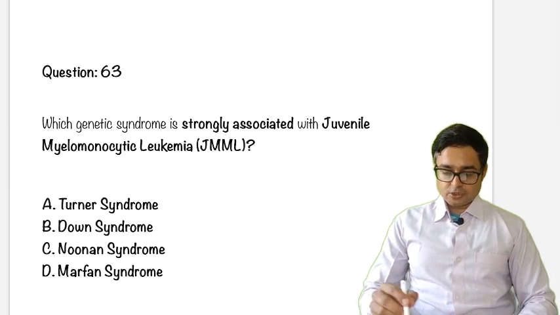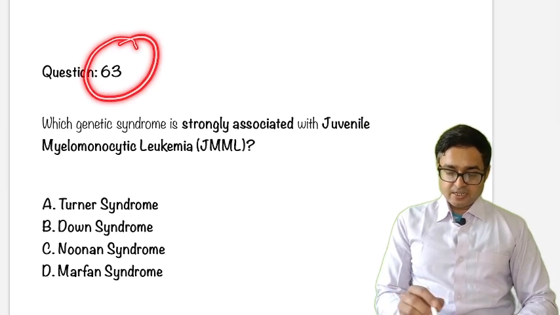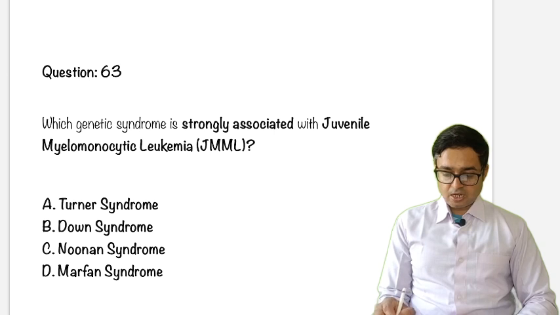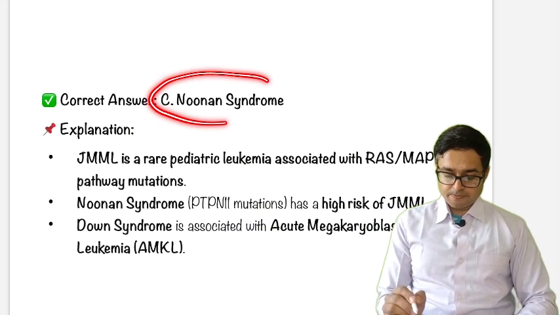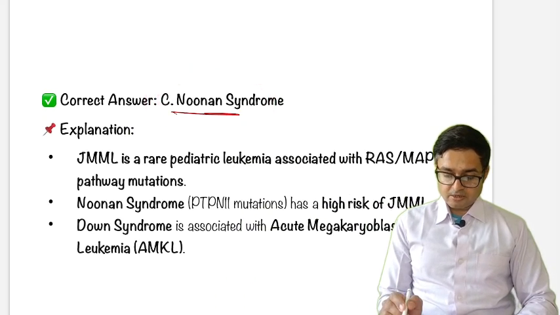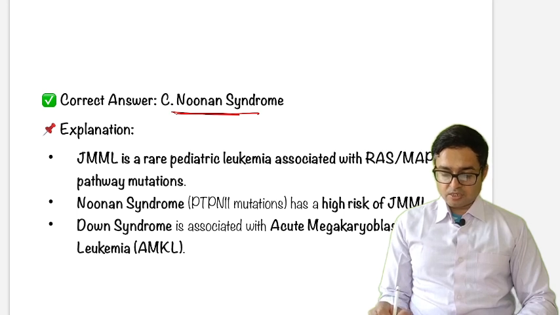Okay, next question is question number 63. What genetic syndrome is strongly associated with JMML? Down, Noonan, Marfan. Okay, the answer will be Noonan syndrome. So Noonan syndrome is associated with a high risk of JMML, a rare pediatric leukemia.